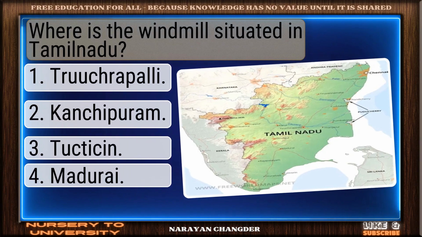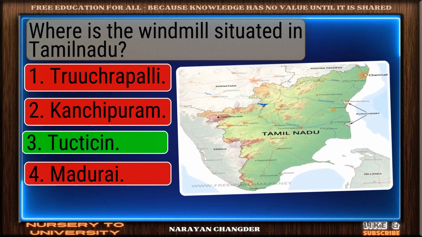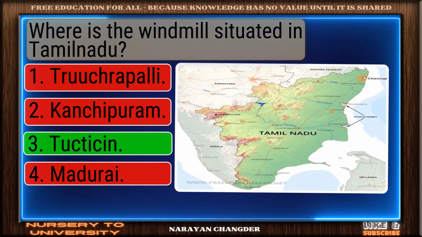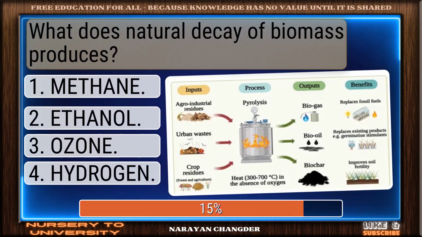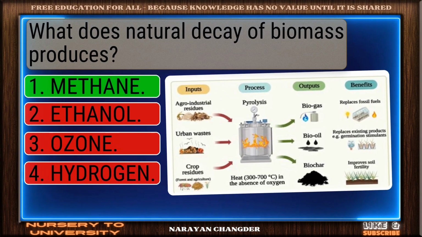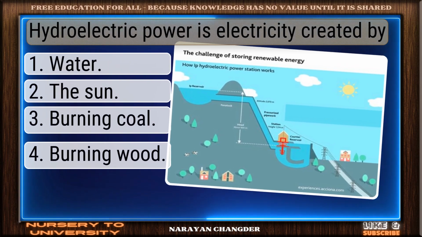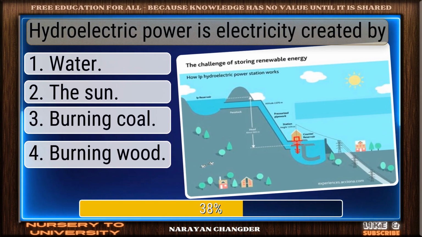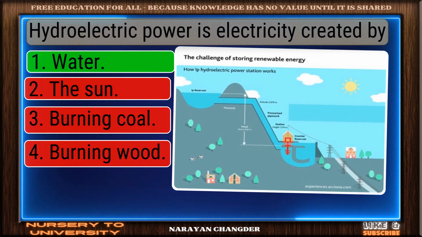Where is the windmill situated in Tamil Nadu? Good thinking. Tucson is right. What does natural decay of biomass produce? You got it? Methane fits. Hydroelectric power is electricity created by. Great job. Water is accurate.